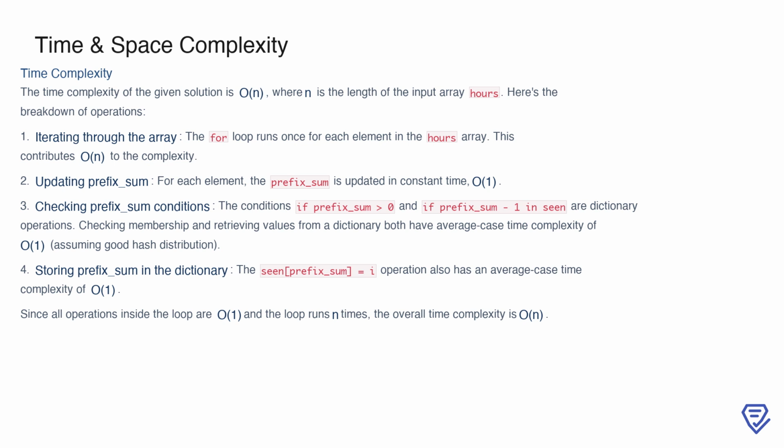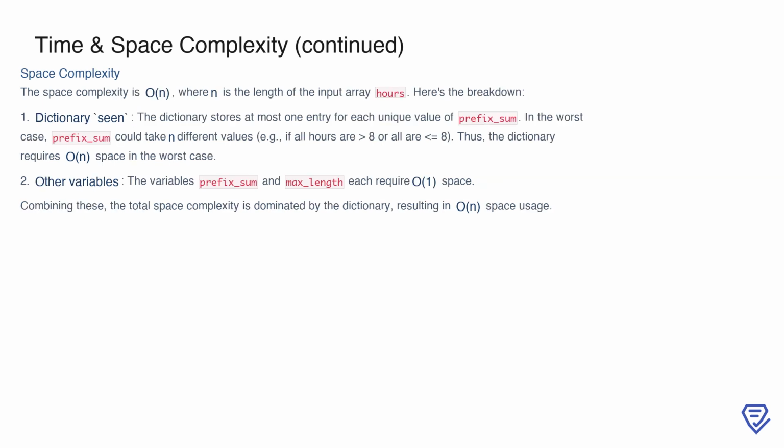The space complexity of our solution is O(n), where n is the length of the input array hours. This is primarily due to the use of the dictionary, scene, which stores the first occurrence of each unique prefix_sum. In the worst case, if all hours are either always greater than 8 or always less than or equal to 8, the prefix_sum could take on n distinct values, requiring the dictionary to store n entries.